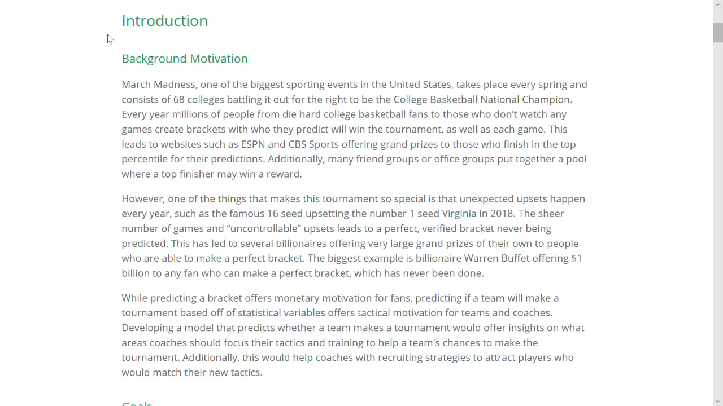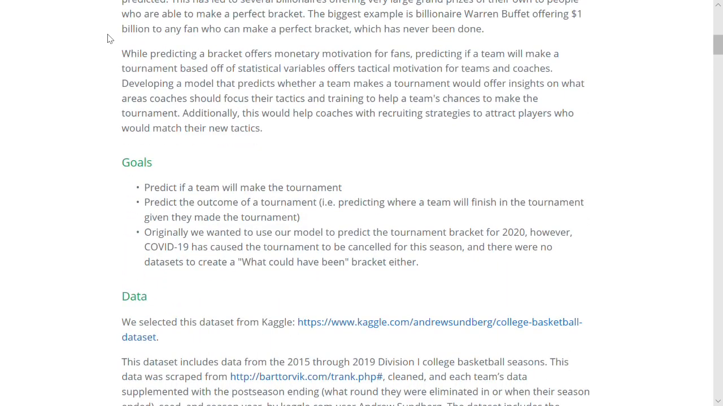While predicting a bracket is monetary motivation for ourselves, predicting if a team will make the tournament based off of statistical variables will also offer insights to coaches about what they should focus their tactics and training on. Our main goals for this project are to first predict if a team will make the tournament, then predict the outcome of the tournament or where the team will finish.